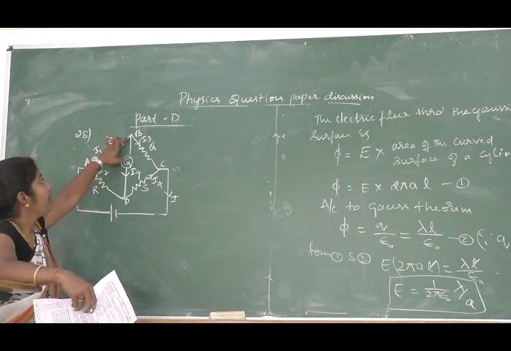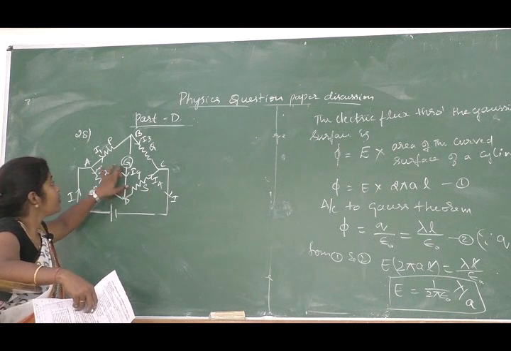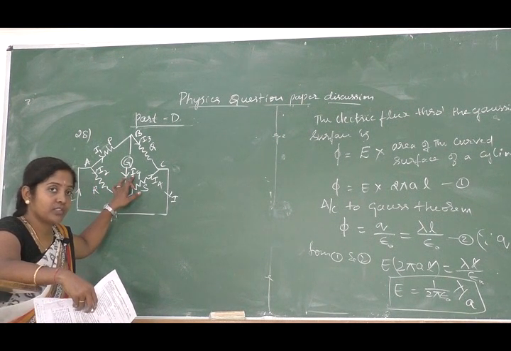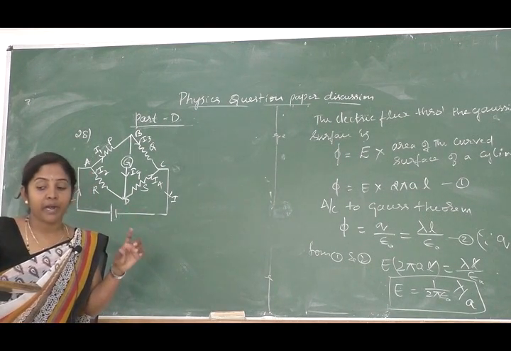And between the two junctions, that is B and D, a galvanometer is connected. Through the galvanometer, IG current flows, that is the current through the galvanometer is IG.